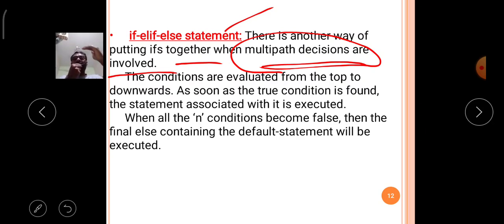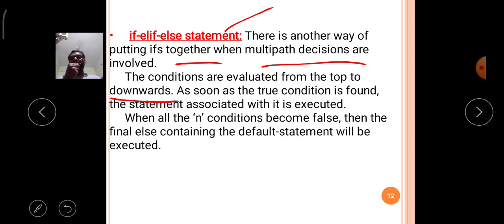That means a group of blocks is available, and from those blocks only one block is executed, depending upon the verified if conditions in the if elif else control structure. That's why the if elif else statement is called multipath decision. Now, the conditions are evaluated from top to bottom.